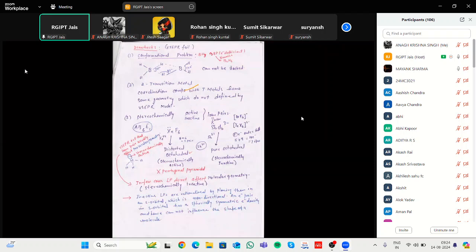The main drawback in the case of VSEPR theory is that it does not efficiently tell about the molecule if it is electron deficient, which forms stable configurations.